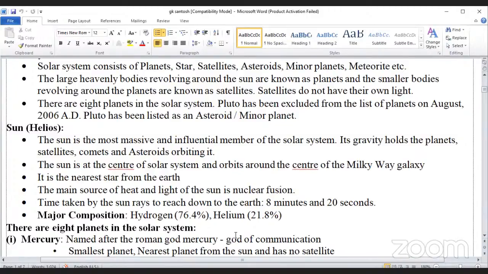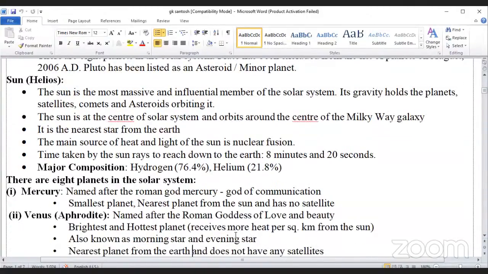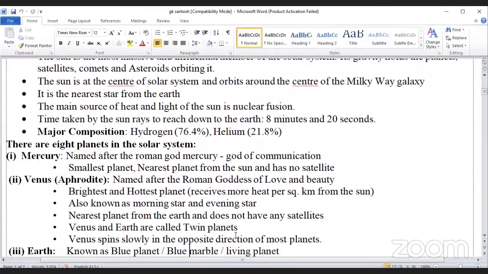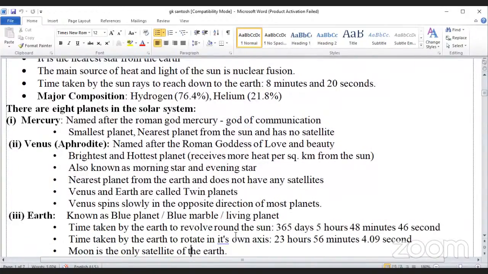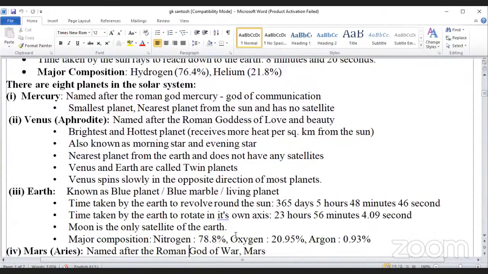There are 8 planets in the solar system. They are Mercury, Venus, Earth, Mars, Jupiter, Saturn, Uranus, Neptune. At first, Mercury. Mercury is named after the Roman god Mercury, god of communication. Smallest planet. Nearest planet to the sun and has no satellite.